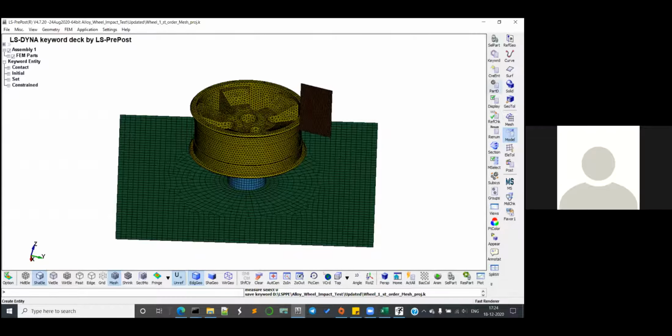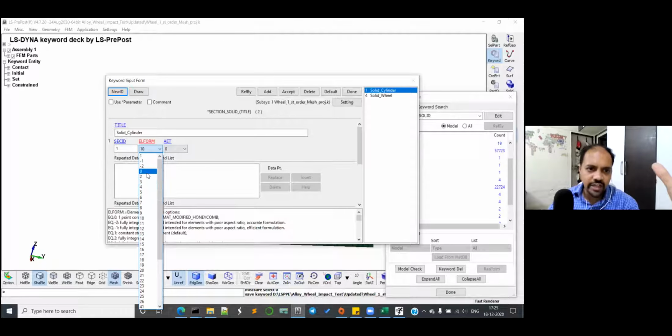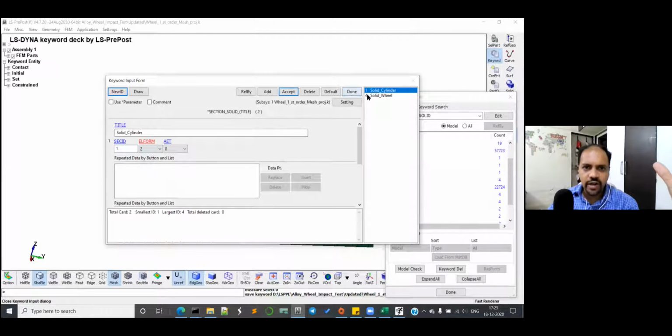Listen to me. On the right side, you have highlighted solid cylinder. Can you see that? And there is only a solid wheel. I mistakenly changed this one only. You should not do that because it's a hexa, right? Yes, that's correct. Change it to 2. Click on accept, and in solid, so this is 10 anyway. Don't change anything here.